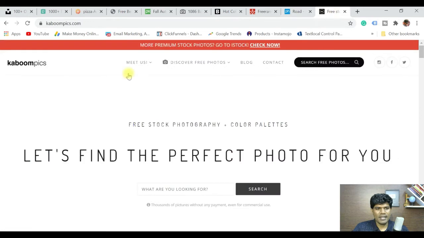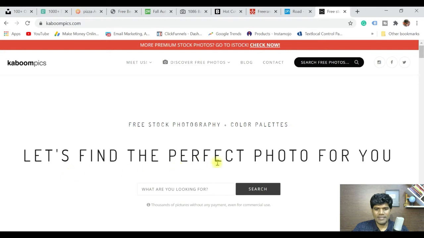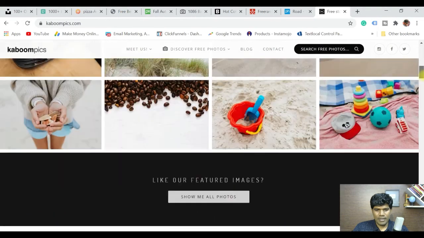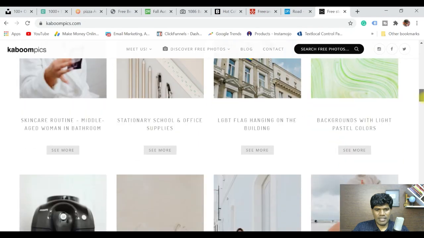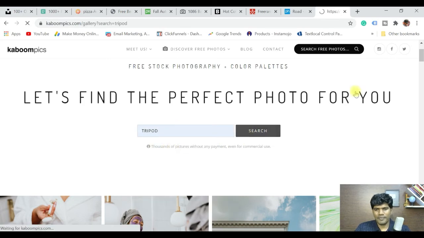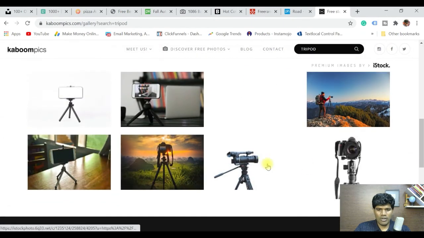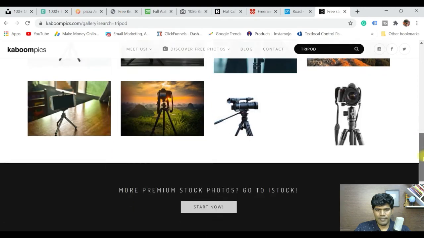Now let me come to the last website. That's KaboomPics, kaboompics.com. Again, free stock photographs plus color palettes. Let's find the perfect photo for you. Thousands of pictures without any payment, even for commercial use. That's what they mention. This is how the images appear. Again, you can also search here. Say, for example, I search for tripod. Let's see if there is a tripod. So if you are looking for a tripod image, certainly you can get it.